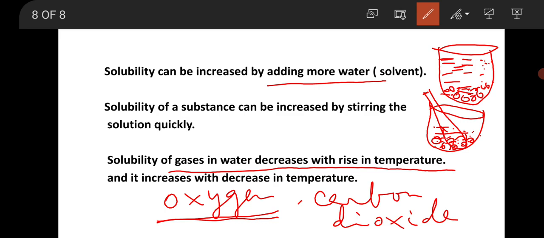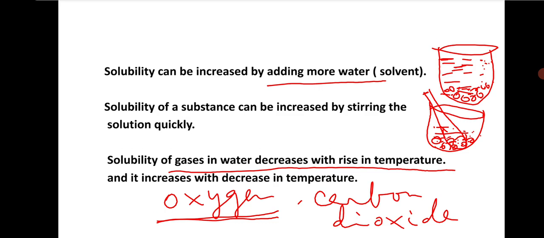So during summers the temperature is high and the amount of dissolved oxygen gets decreased, and this leads to the dying of the aquatic animals in the shallow ponds. Clear? So we can say that the solubility of gases in water gets affected by changes in temperature and pressure. So hope you all have understood it clearly.